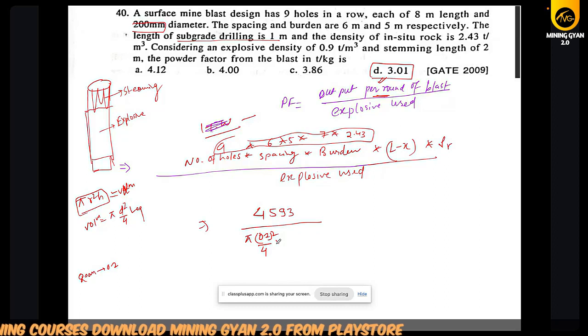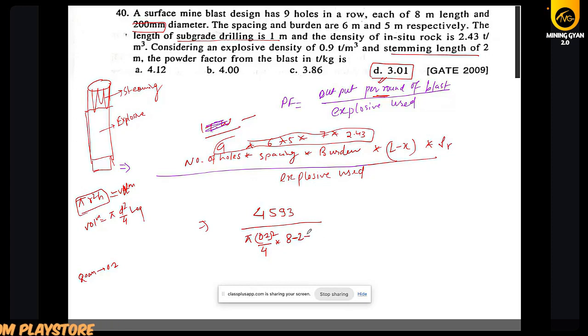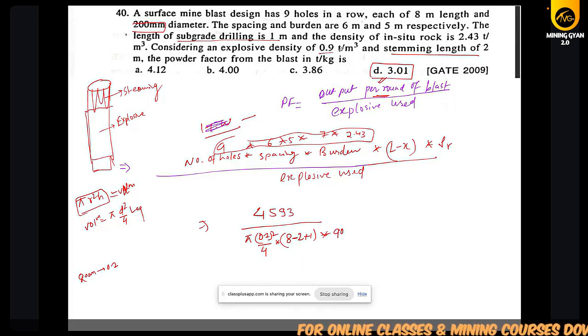So 8 minus stemming is 2 meter. Stemming is given as 2 meter. Then we will add subgrade. Then multiply with the density, which is, explosive density is 0.9 ton per meter cube, but we need it in kilogram.